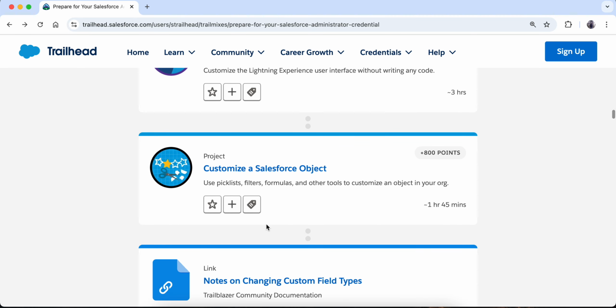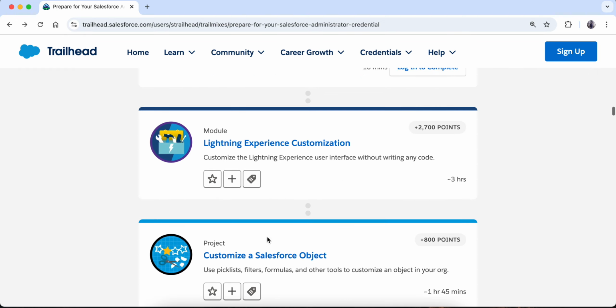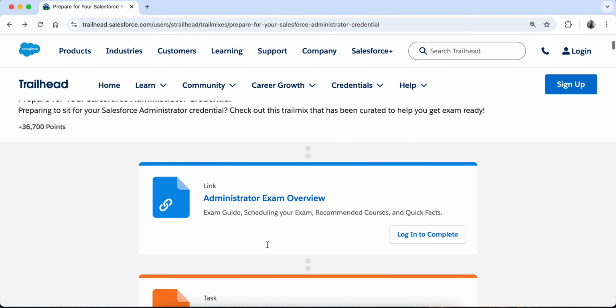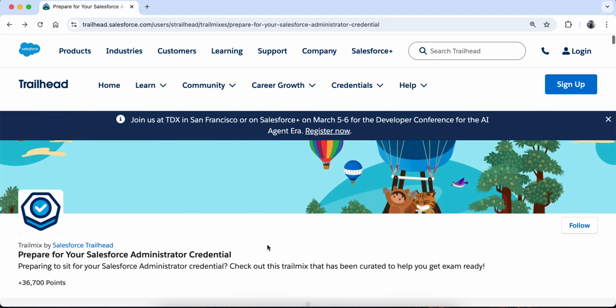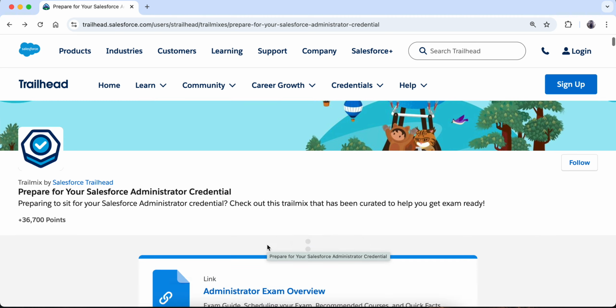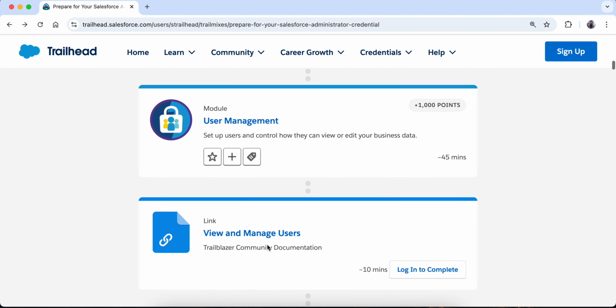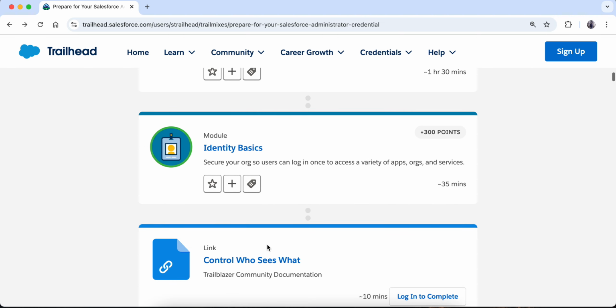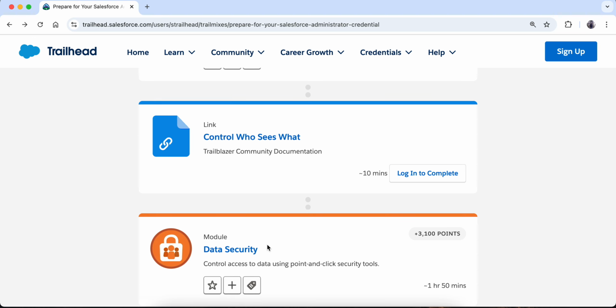I would say that you go to Trailhead and learn all the content, especially do the hands-on here. The theory part is not that good in Trailhead, so I will recommend some other websites like Focus on Force for the theoretical part. But if you go for the hands-on, I would really suggest Trailhead. Complete all the practicals and all the projects if you are going for any certification, and then move on to giving the certification, because projects are going to make you really strong. You're going to have a user interface, and you're going to do a lot of things yourself, so it will make you really strong in giving the certification.